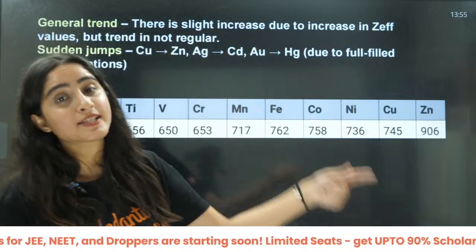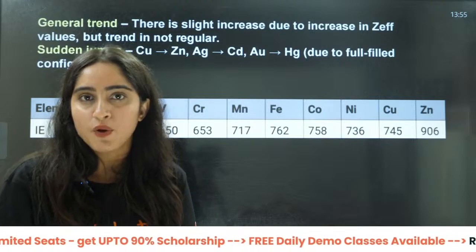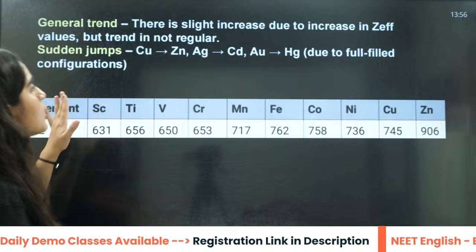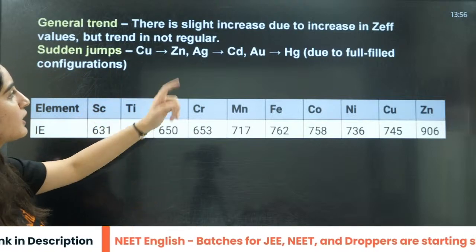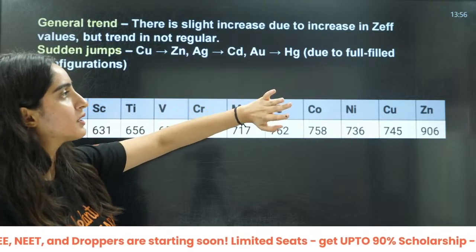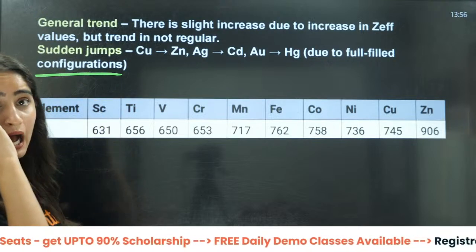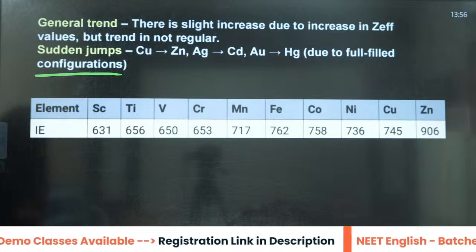When there are definite exceptions, then the questions are asked from there. But when there is a very irregular trend, the question is not asked. You will see sudden jumps from copper to zinc, then from Ag to Cd, then from gold to mercury. That is why this is not actually asked in the exams, right?